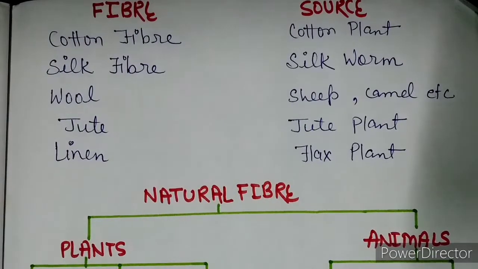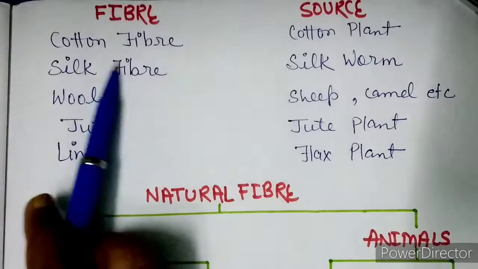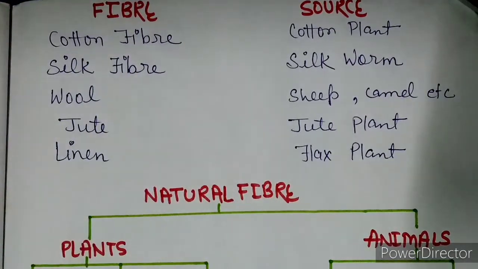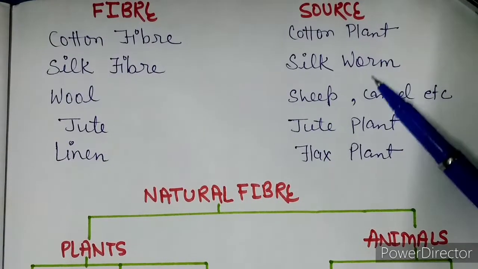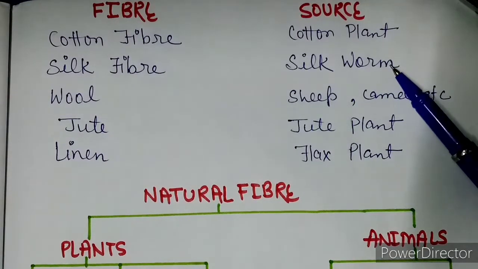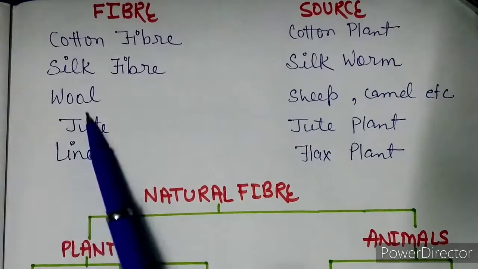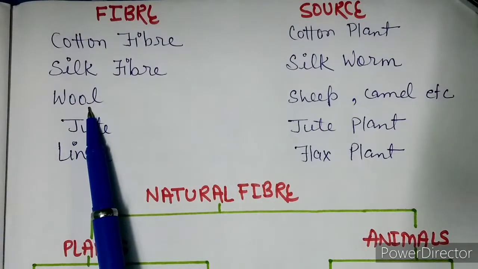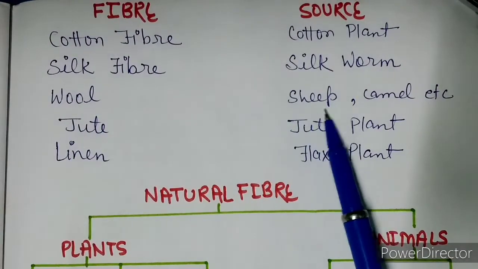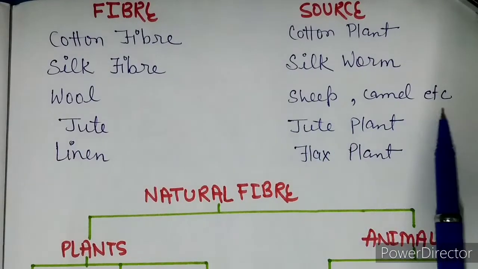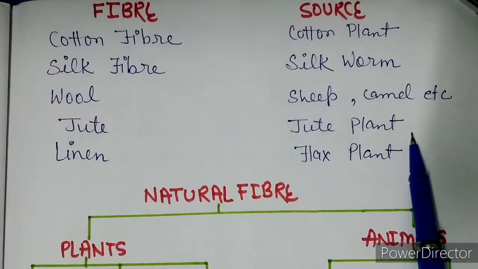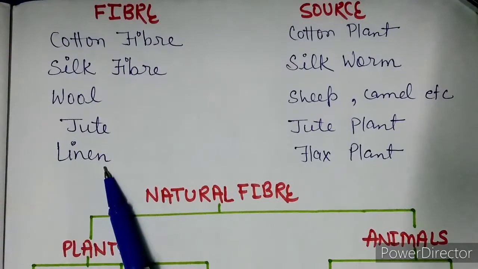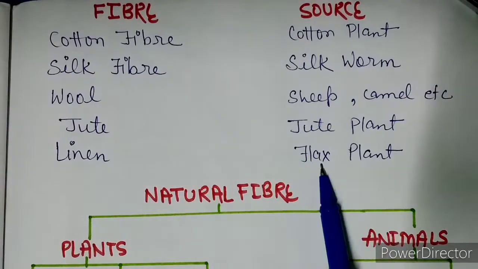Here are some natural fibers and their sources. The cotton fiber we collect from the cotton plant. The second one is silk fiber that we get from the silkworm, and you know very well the wool fiber which we wear in the winter season, that we get from animals like sheep, camel etc. The jute fiber we get from the jute plant, and the linen fiber, this is also a natural fiber, we get it from the plant which is known as flax plant.